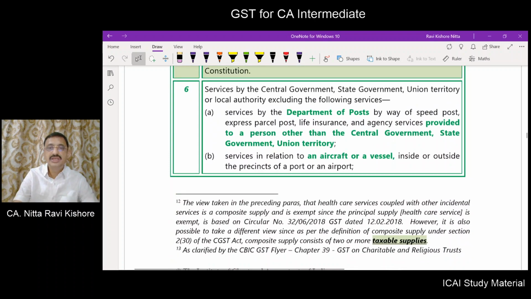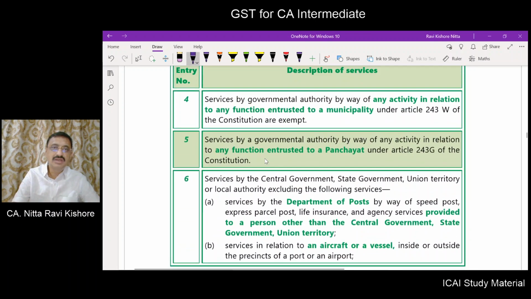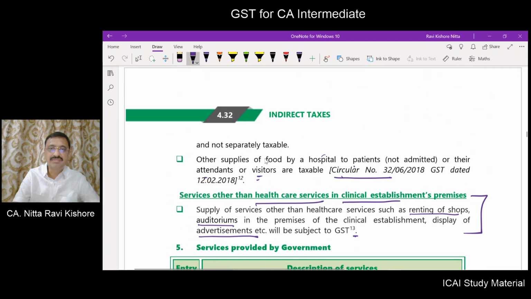Yeah, the view whatever is expressed here is by way of circular number 32, but in order to come under the purview of composite supply, actually two or more taxable services should be provided. Now here, healthcare is one service and food is another service; healthcare is exempted and food is chargeable.